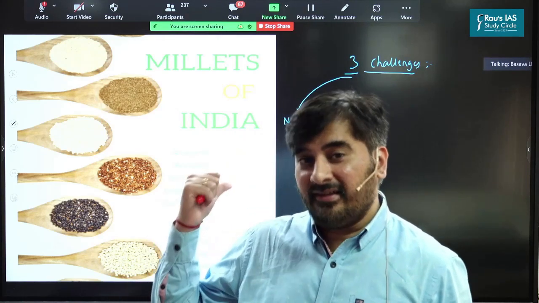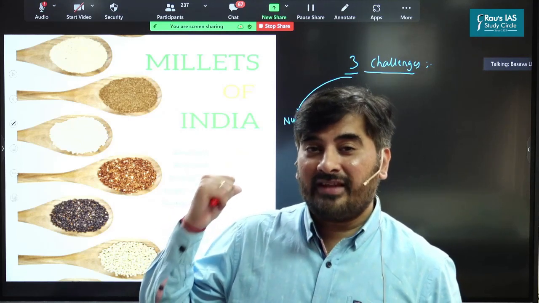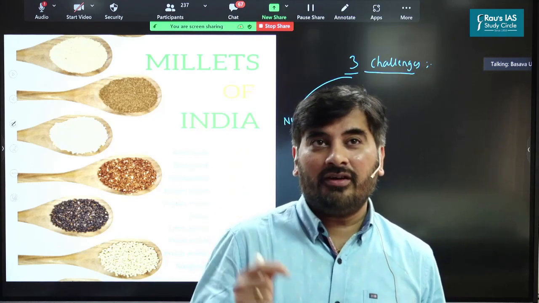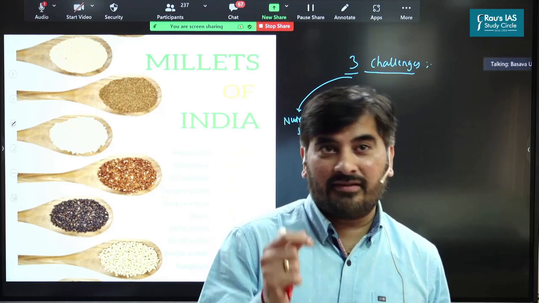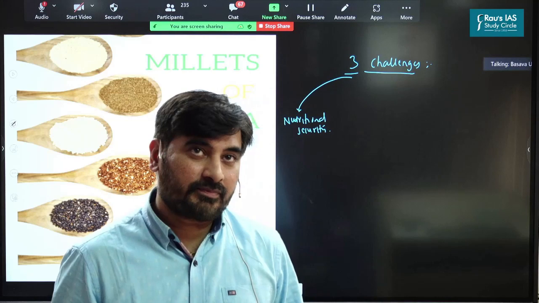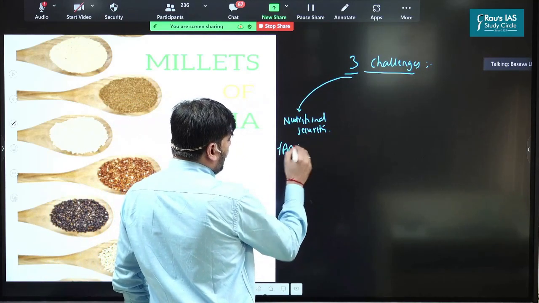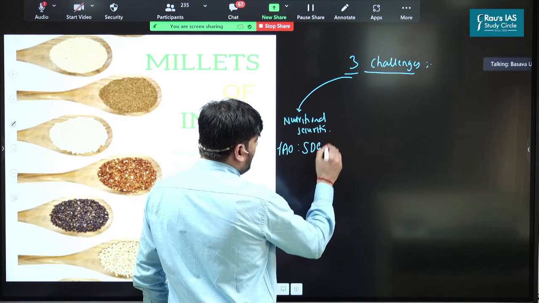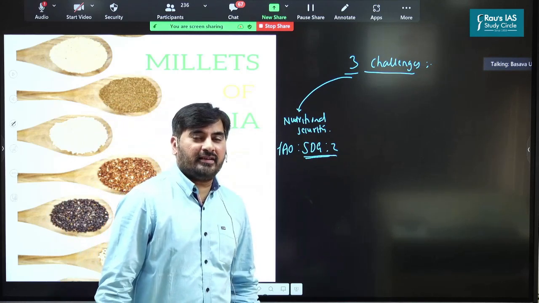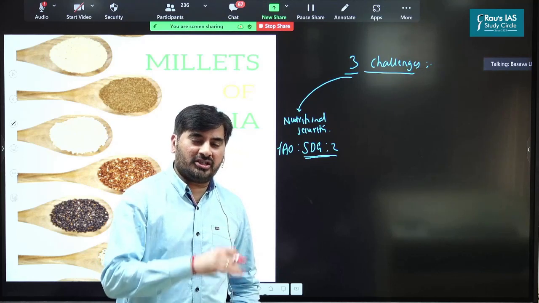And that is where these millets come into the picture. That is why we call them nutri-cereals. So they have a potential to address the hidden hunger and malnutrition in case of India and ensure nutritional security. So that's the most important part as far as the millets is concerned. Apart from that, the Food and Agriculture Organization has highlighted that the millets have a potential to meet Sustainable Development Goal 2, SDG 2. That is, they have a potential to end hunger and malnutrition across the globe.